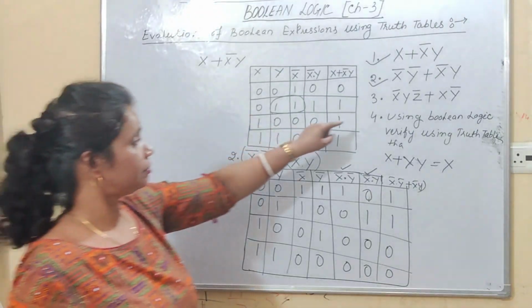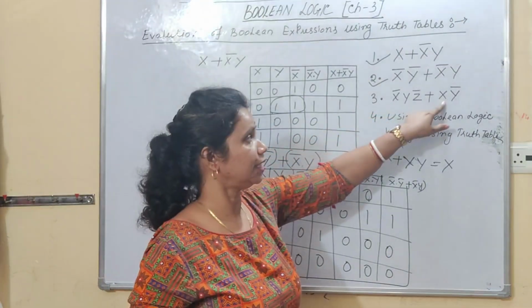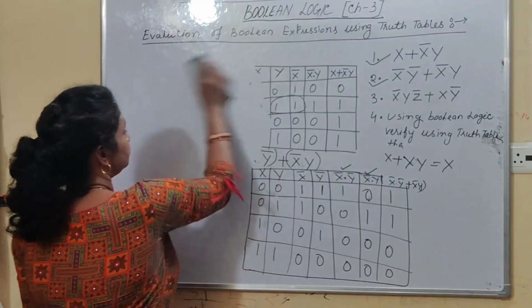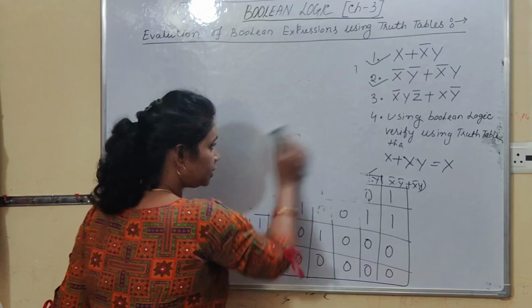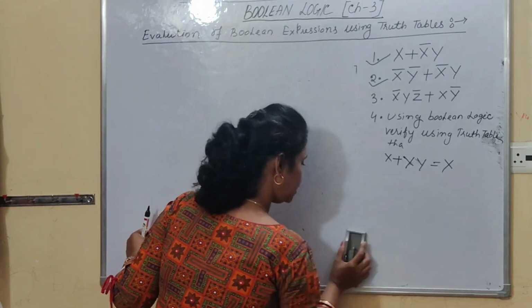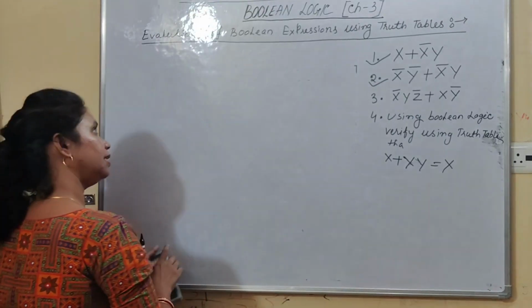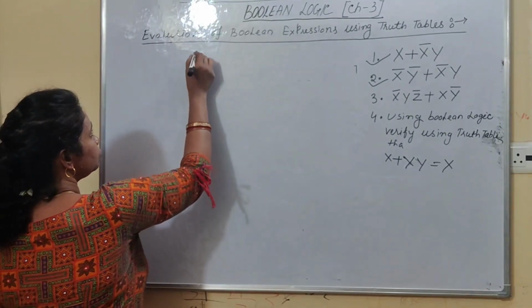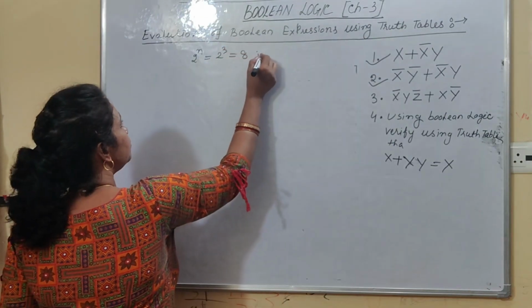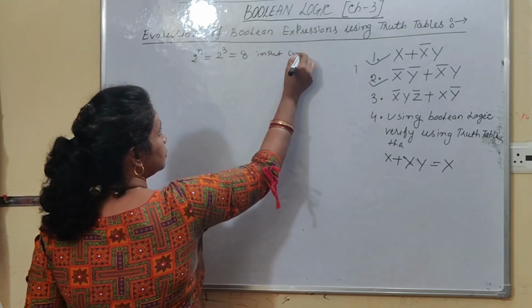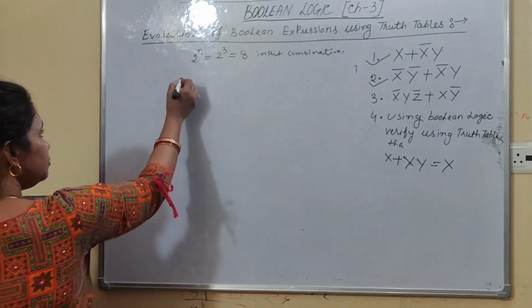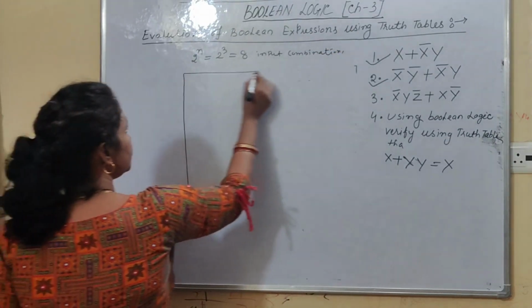Okay. Now, the next question, that is x bar y z bar plus x y bar. So, here let me draw the truth table of 3 variables. Right, students? Now, how do you represent the truth table of 3 variables? Again, you have to apply the formula 2 to the power n, where n is the number of variables, that is 2 to the power 3. So, 8 input combinations will be there. Right, students? If you have 3 logical variables, then how many input combinations will be there? 8 input combinations.